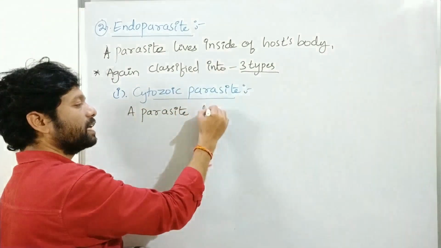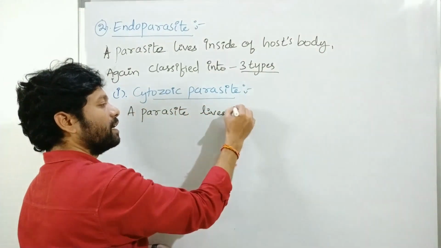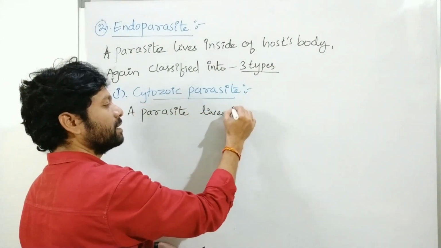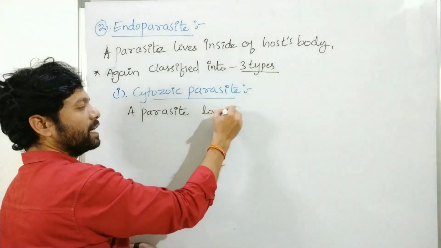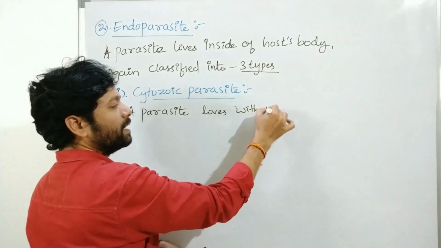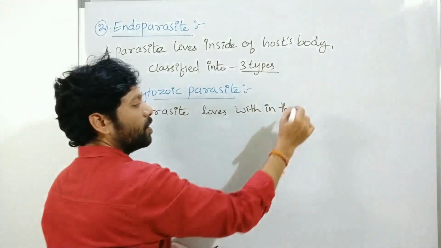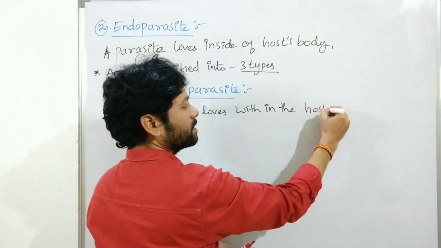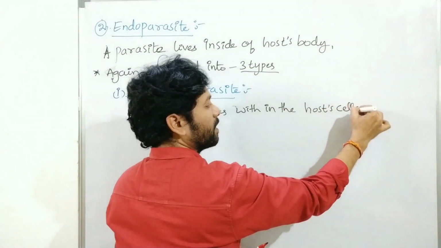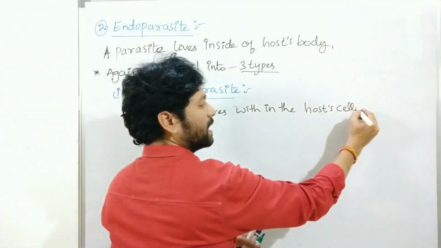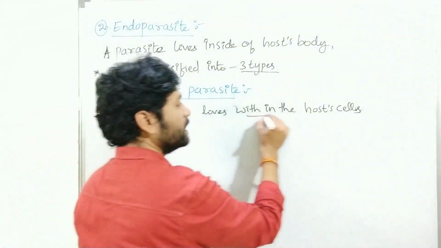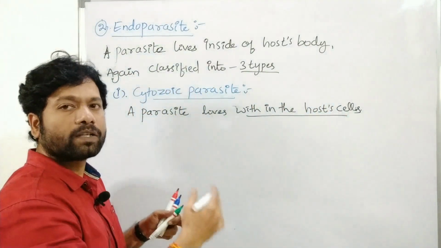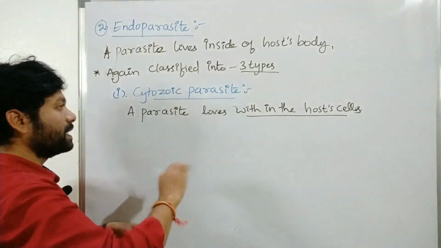A parasite lives within the host cells. The parasite living within the host cells is called cytozoic parasite.